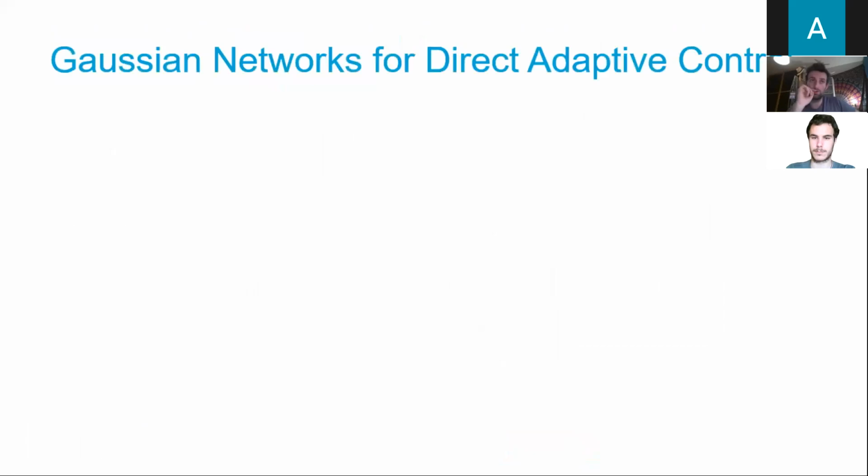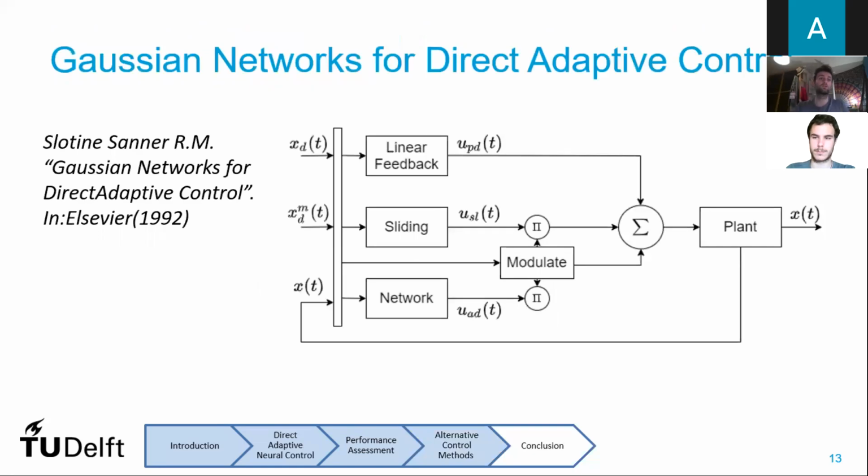On the next slide, we also researched Gaussian network approaches for direct adaptive control. Here, the idea is to employ Gaussian functions to compensate for plant non-linearity. A notable feature of this method is its ability to transition from an adaptive to non-adaptive mode of operation according to the degree of accuracy of the controller in the various parts of the state space.